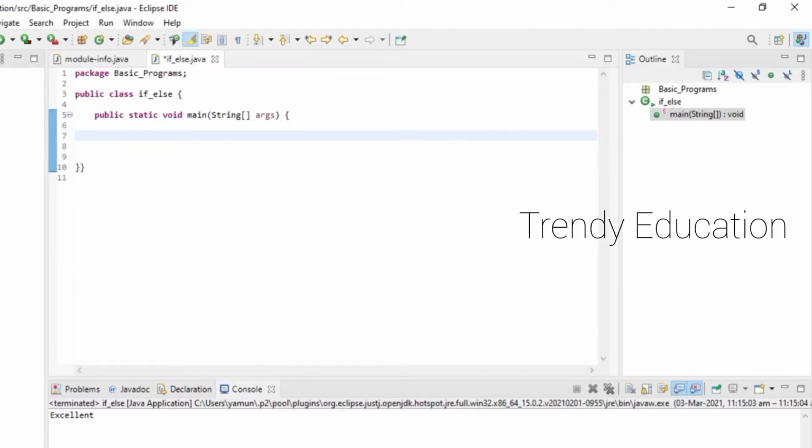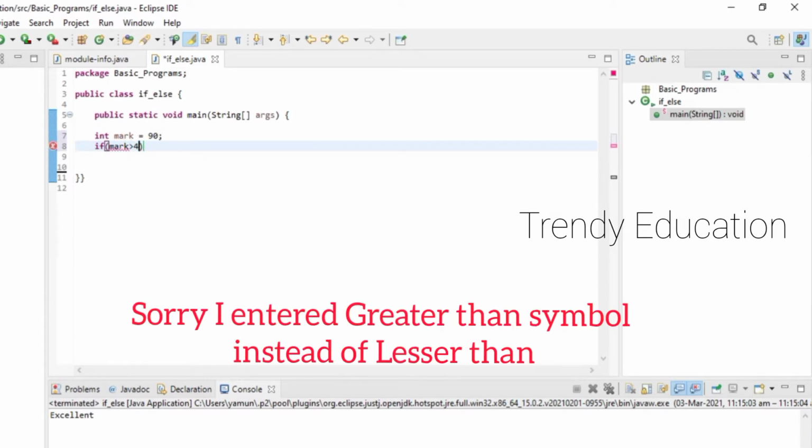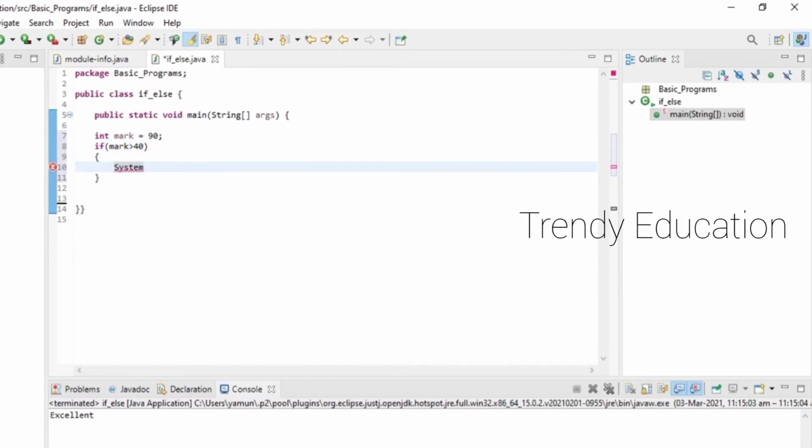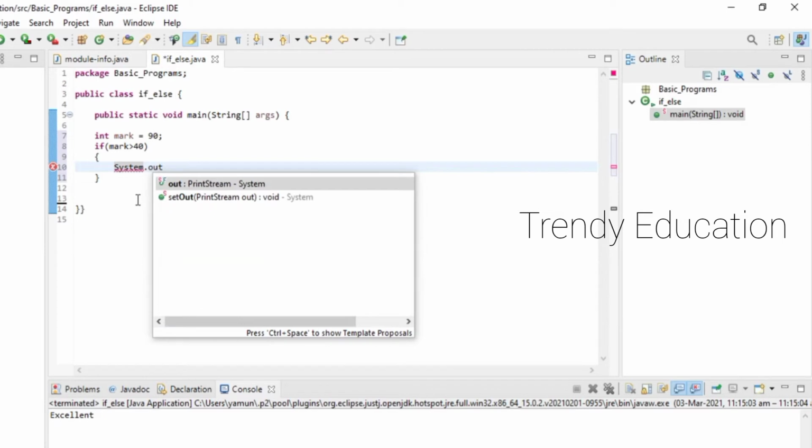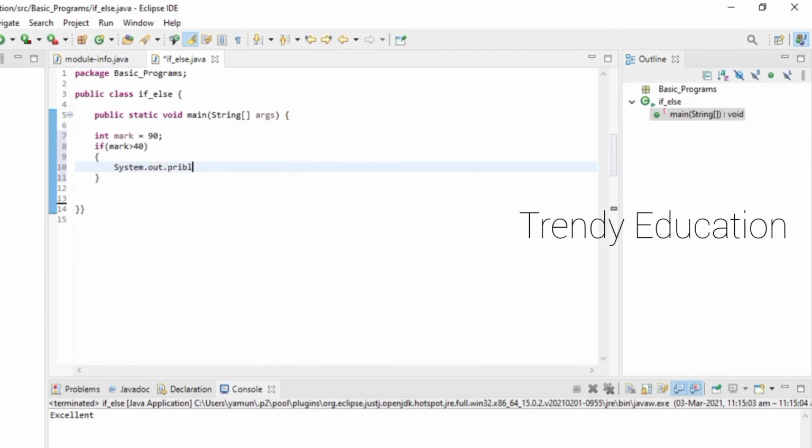So what I'm going to do now is declare a variable. Let me take the variable as mark. Mark equal to 90. My mark is 90. Now if my mark is lesser than 40, what I'm going to print here is fail. I'm going to print fail, and then close.